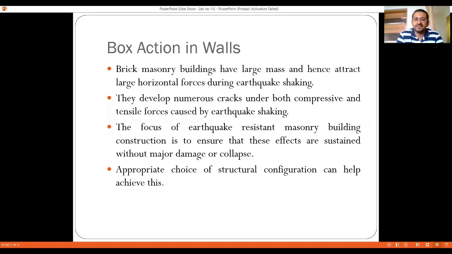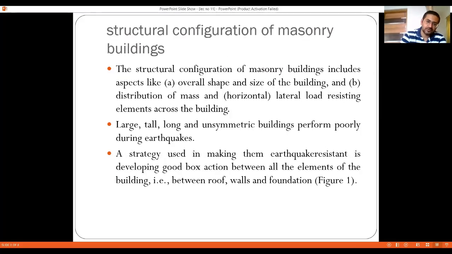The focus of earthquake resistant masonry building construction is to ensure that these effects are sustained without major damage or collapse during the time of earthquake. An appropriate choice of structural configuration can help us achieve this particular goal. Now when we talk about structural configuration, in the previous lecture we saw a couple of guidelines, where the first guideline was that the entire structure should behave as a box section, and a box section can be achieved by interlocking of the walls.